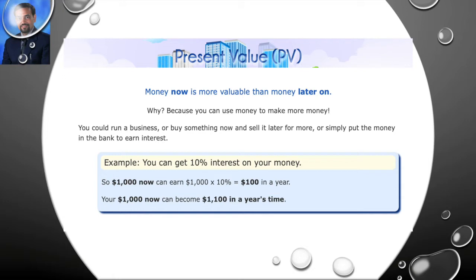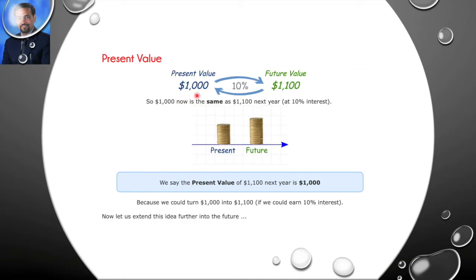So take an example. If you can get 10% interest on your money, the money which you have today, say this 1000, will earn 10% interest on it. So in a year you will get 100 rupees, correct? So in this way, the money which is 1000 today will become 1100 after 1 year, correct? So we can say the present value of, say, rupees 1000 becomes 1100 in future.